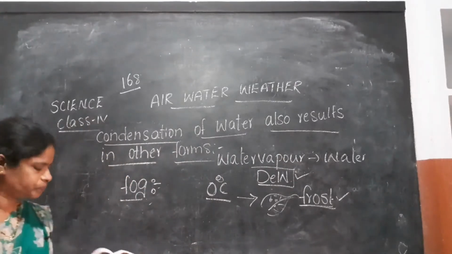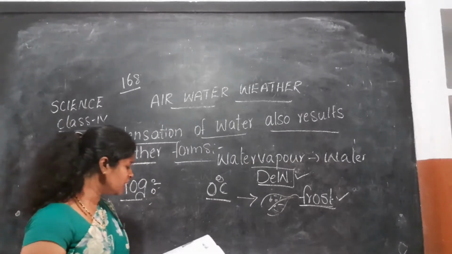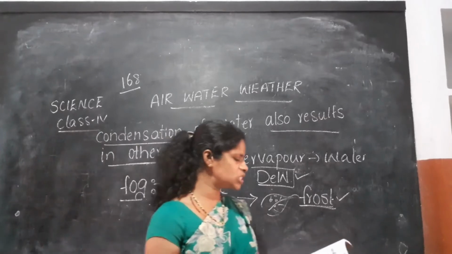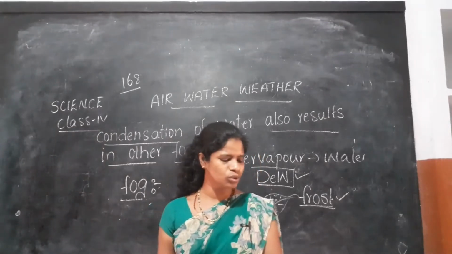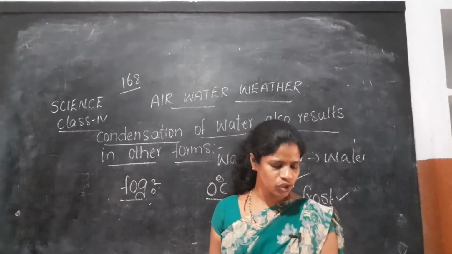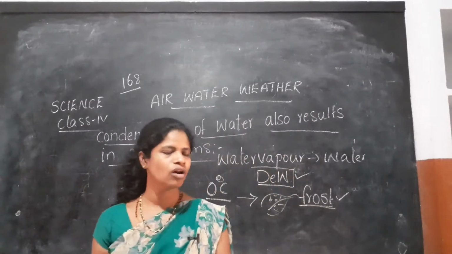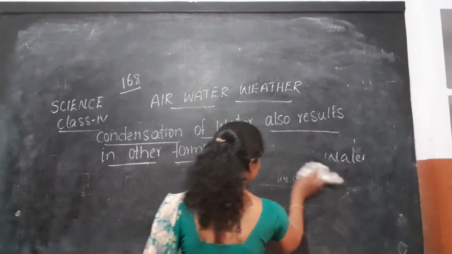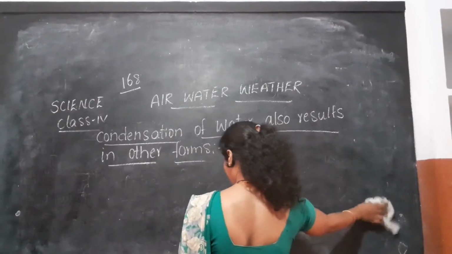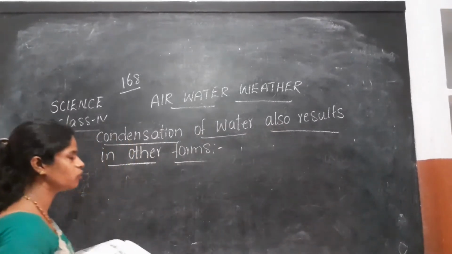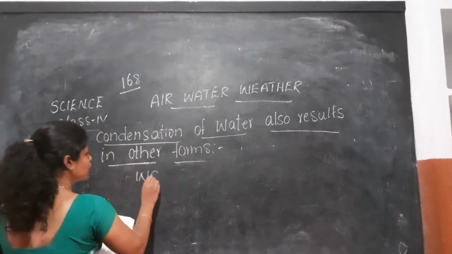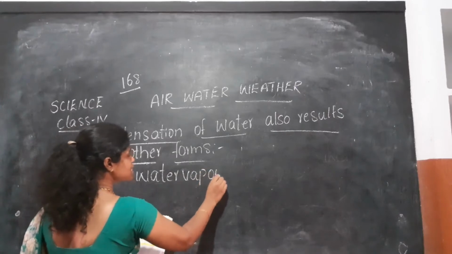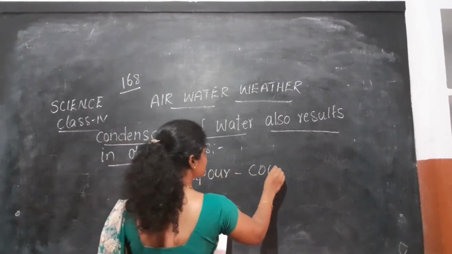Okay students? Okay, next, when it is very cold, the water vapor in the atmosphere suddenly gets cooled. This results in the formation of tiny ice flakes called snow. Yes, students, in some cold places the water vapor in the atmosphere, water vapor we all know, no? Yes, the water vapor in the atmosphere suddenly gets cooled.